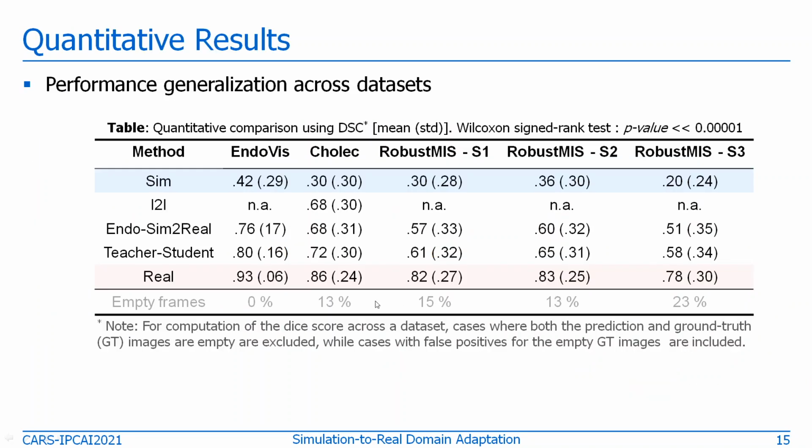So here we have the table that shows quantitative results across EndoVis, CholecSeg, and 3 stages of testing for the Robust-MIS dataset with increasing level of domain gap. Here, the blue and the red row show the two baselines, that is pure simulation-based supervision and pure real supervision. And the substantial performance gap between these two baselines indicates the domain gap between the simulated and real data for the instrument segmentation task.